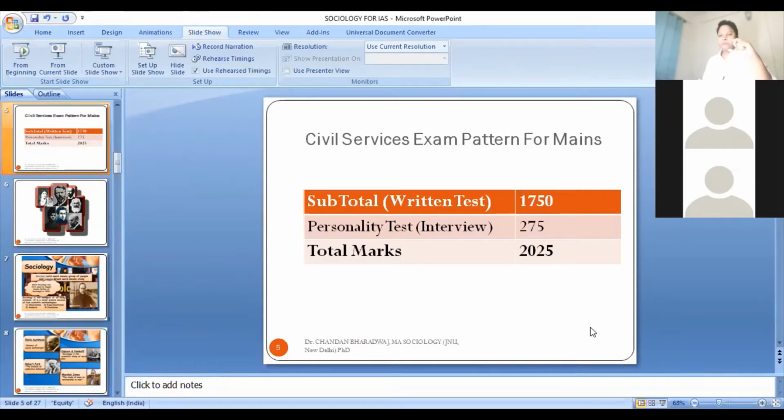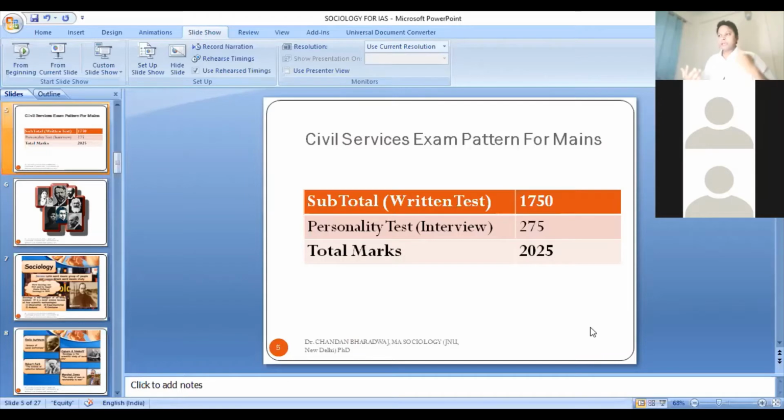In the essay paper, you will see that many topics will be on different social issues. It could be related to caste violence. It could be because of some kind of natural disaster. It could be related to displacement, displacement because of some kind of development project. So these sorts of questions will be there.